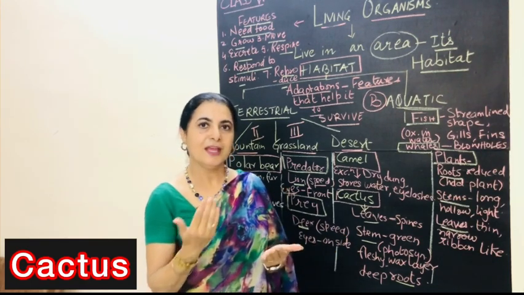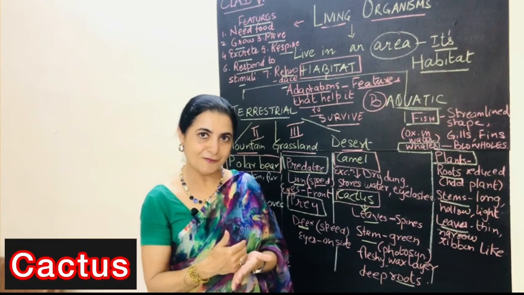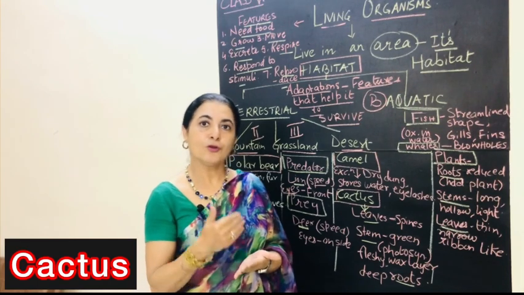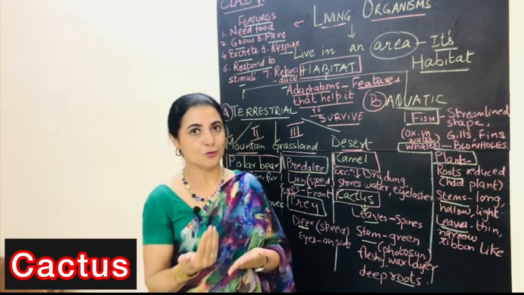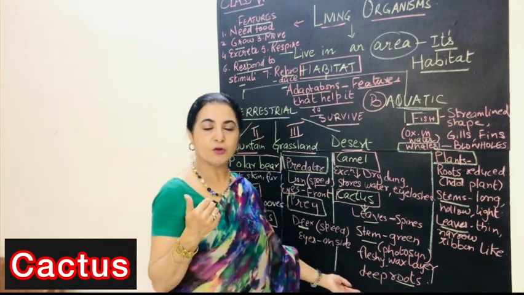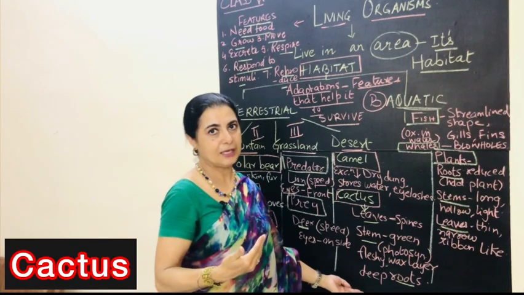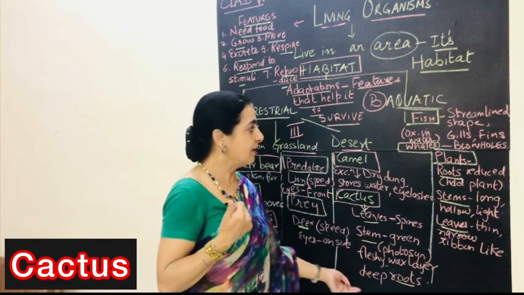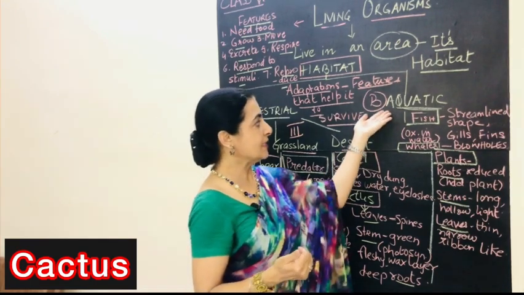But in the cactus, we can see that there are green structures on it which are fleshy also. ये green structure क्या है? Are they the leaves? No, they are the stem. और क्योंकि वो stem green in color है, तो it is doing the photosynthesis. और इसकी जो roots हैं, they are very very deep because उसने बहुत नीचे से पानी लेना होता है for it to survive.